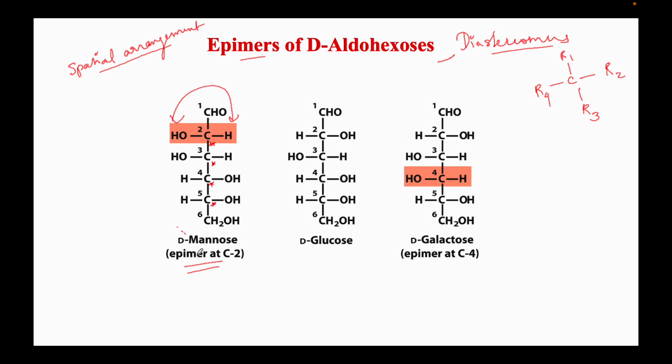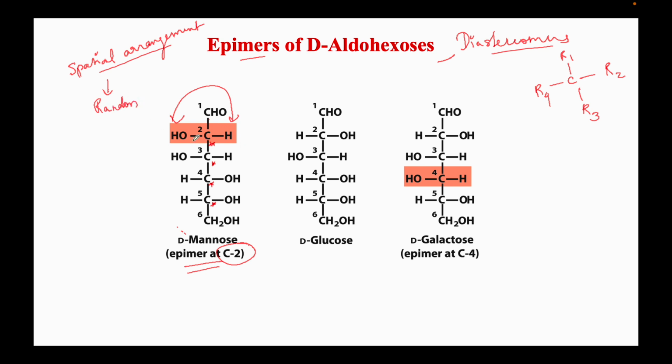And mannose is an epimer of glucose. How? When we epimerize at the C2 position of glucose, if we flip this C2 hydroxyl group, we'll get mannose. This flipping is not random, and this spatial arrangement is also not random.